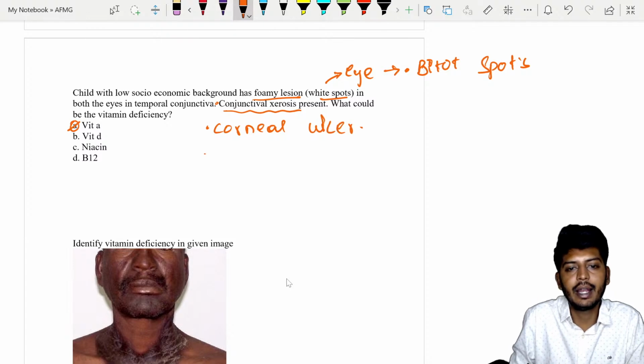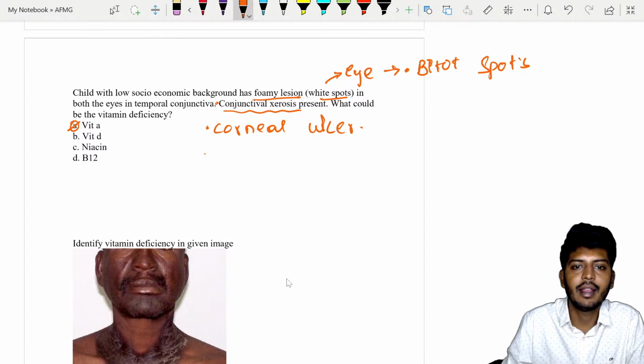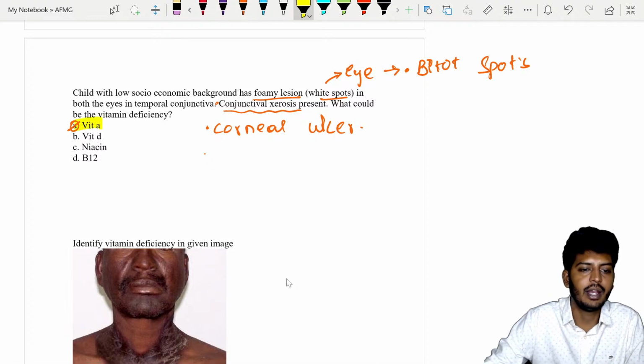Okay, and corneal ulcer can also occur, and erosion of the cornea also can occur. The answer is vitamin A. So let's go to the next one.